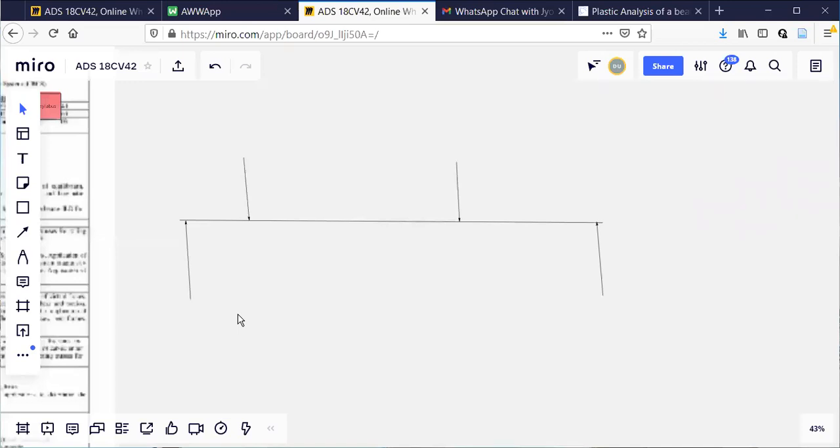The main thing is that conditions of equilibrium are sufficient to analyze the problem completely. Such a beam or structure we call a determinate structure.